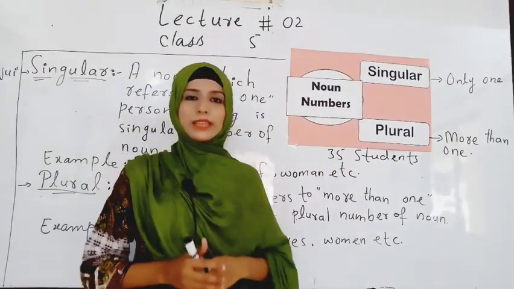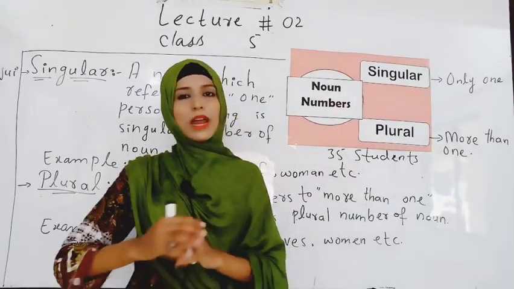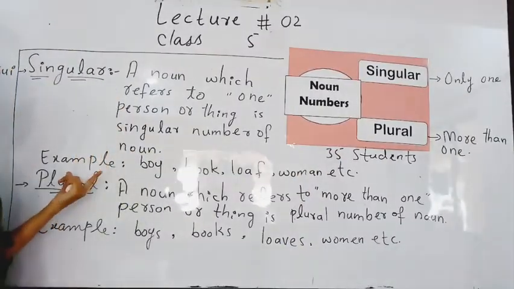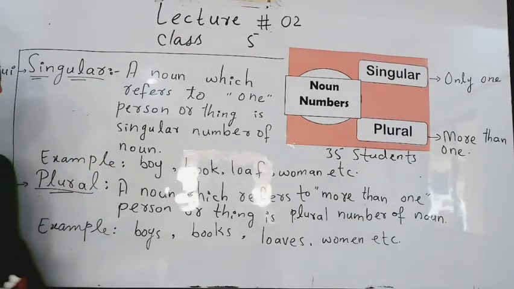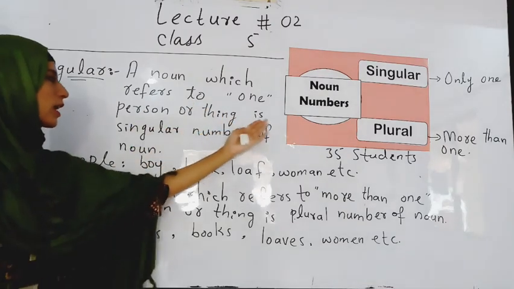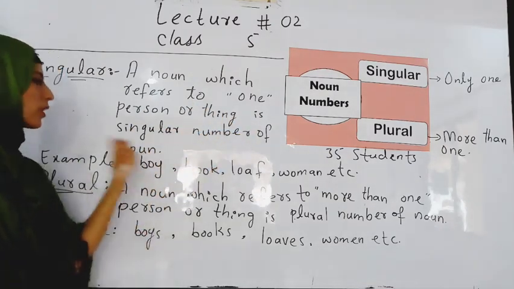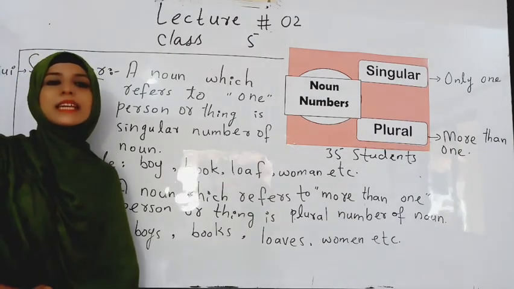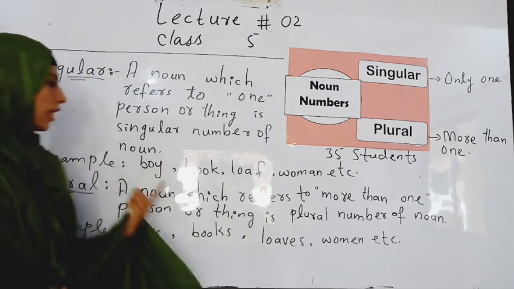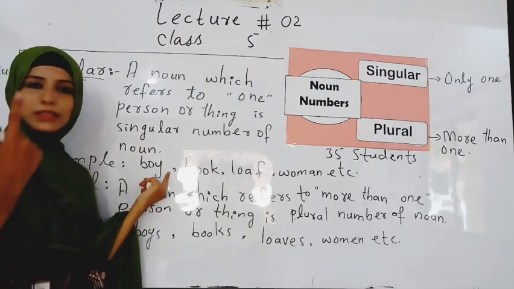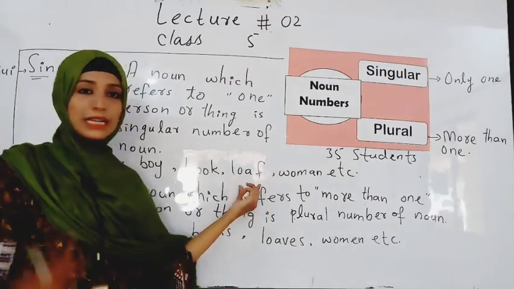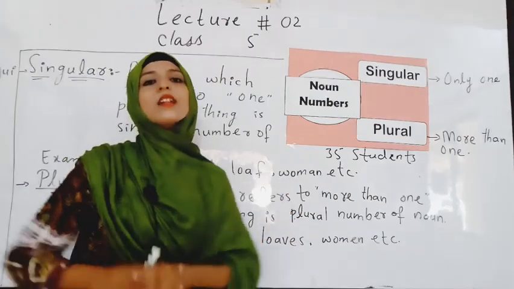Singular means only one thing, person, place or animal. Plural means more than one. I have written the definitions over here. Let's discuss singular first. A noun which refers to one person or thing is the singular number of noun. As I have told you, singular number is one thing, one place or one animal. For example, boy means a single boy, book a single book, loaf a single loaf, woman a single woman.